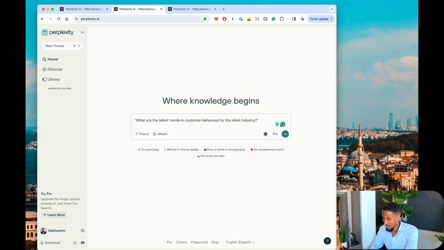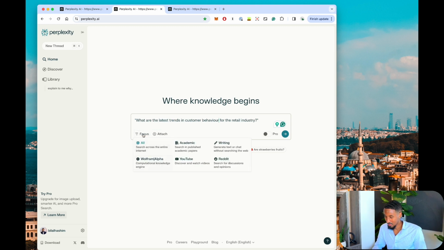So the first one is an example we could use for a data analysis project we might be working on. And it's titled, "What are the latest trends in consumer behavior for the retail industry?" And so notice we've started with a specific question. And so it's always good to be as detailed as you can so that you can get the most accurate results. So for focus, I'm gonna leave it on all.